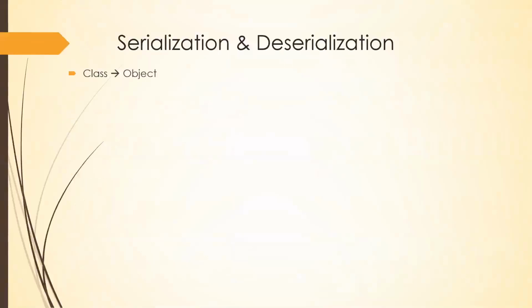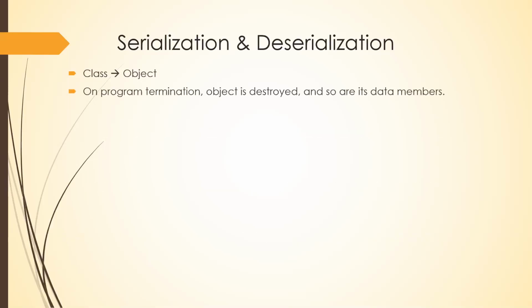As you very well know, in object-oriented programming, we have a concept called class, and we create objects of a class. We have methods, we have attributes, and it is on this object that we work on our class. Now, what happens with the object is, once you terminate the program, the object is completely destroyed, so are its members and everything. You cannot have the object with you once the program is terminated.